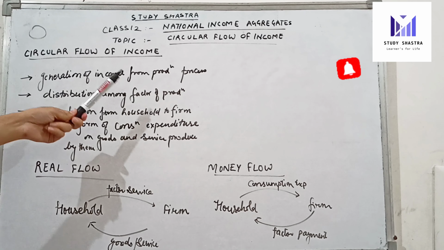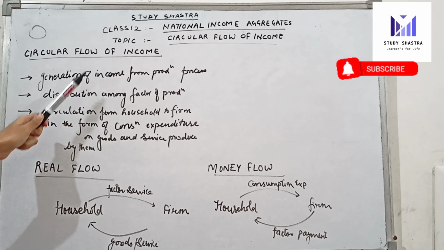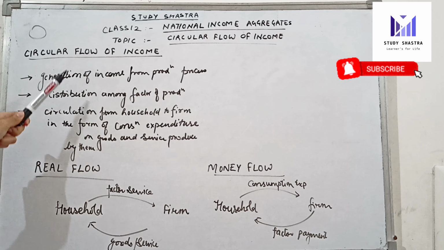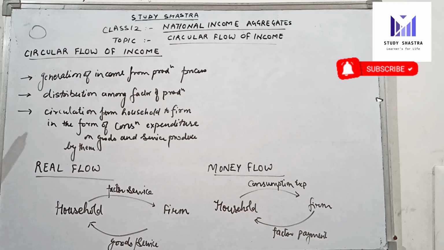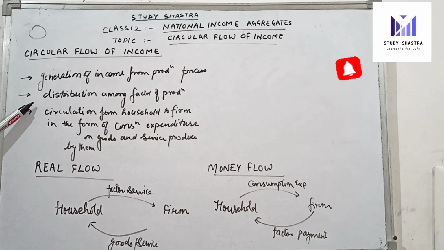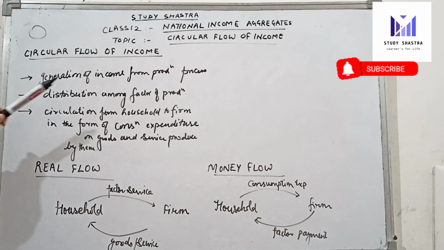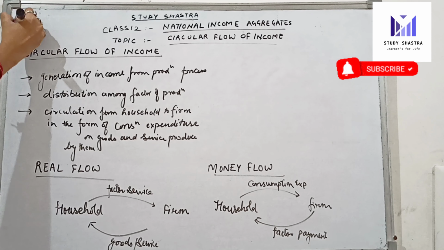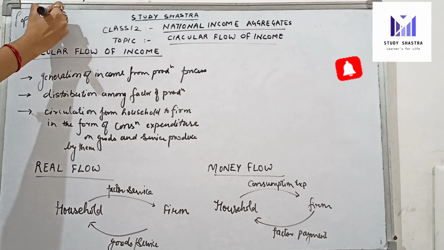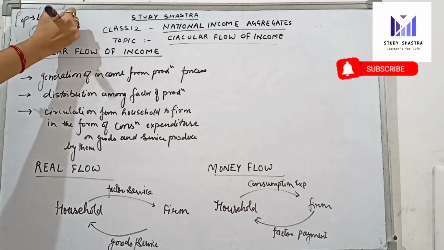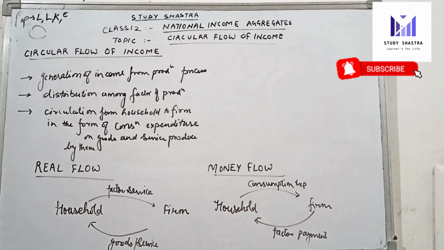When there is a production of some goods and services, they will be sold in the market and this generates some income. Secondly, that income which is generated is distributed among the factors of production. What are our factors of production? Our factors of production are land, labor, capital and entrepreneur.